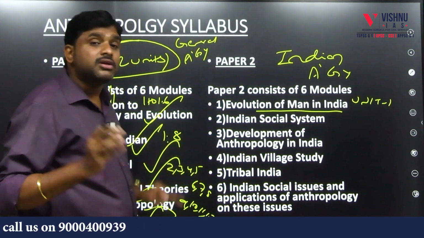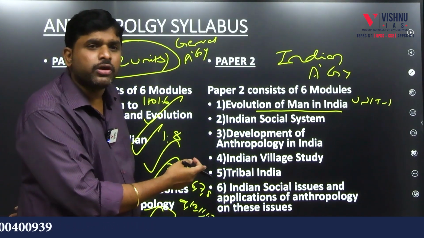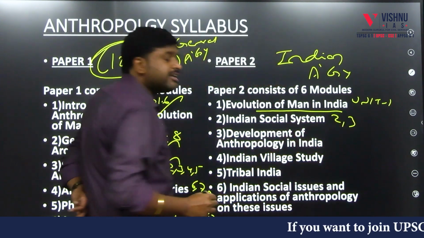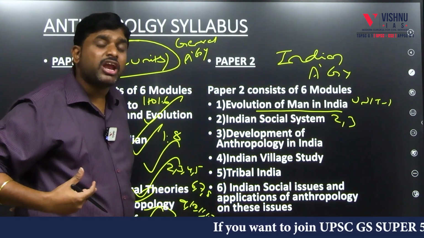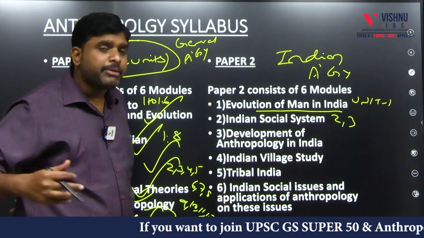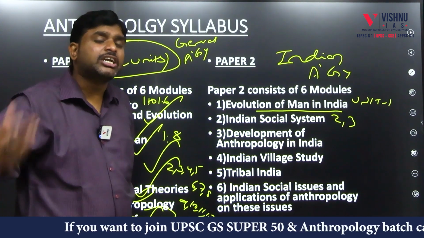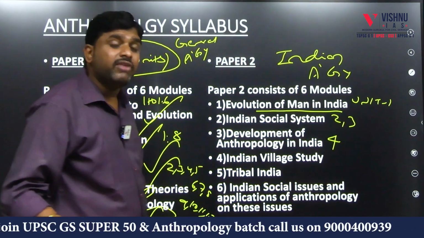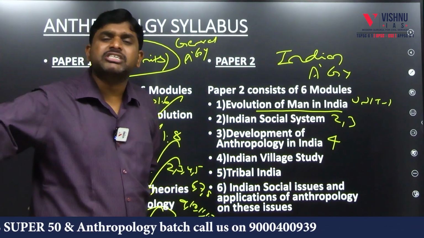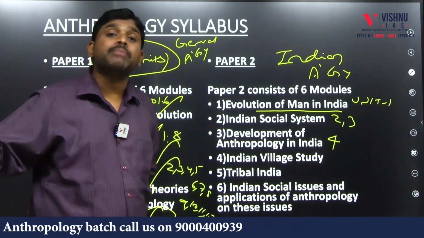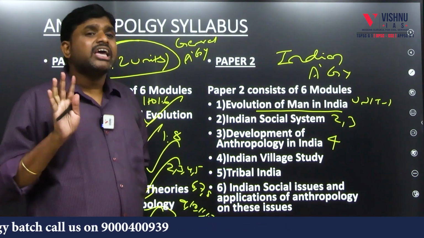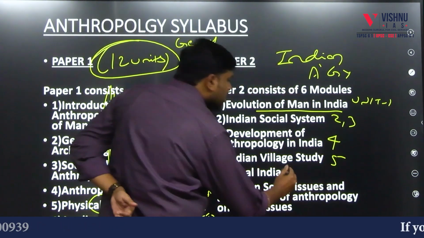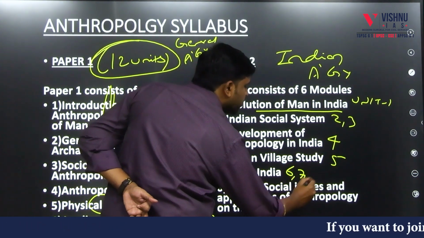Indian social system, caste system we will be discussing in Indian social system. 2, 3, 4. Development, how this anthropology has been evolved like a very big discipline in India. Development of anthropology in India. Development of subject called anthropology in India. Unit number 4. Indian village studies, we will be studying about farmers, we will be studying about villagers' problems, we will be studying about the impact of globalization on farming community, everything about villages. 5th unit. Everything about tribals, 6, 7, 8.